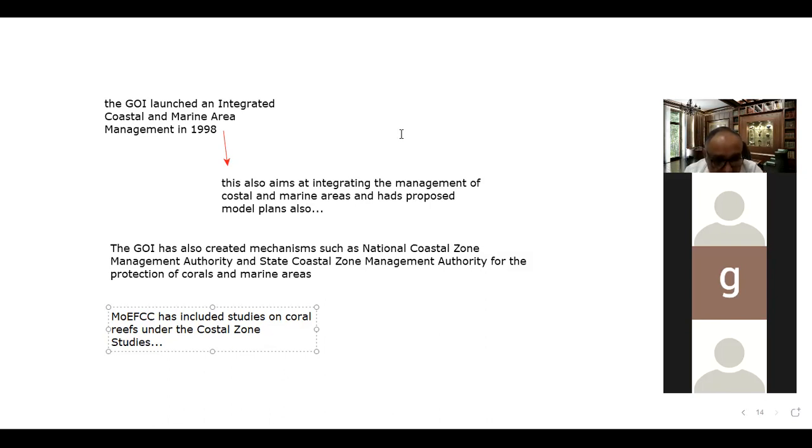And similarly, for the protection of the corals, or for the restoration of the corals, some other mechanisms, some technological measures should also need to be developed. Like there is one technology which is known as the biorock technology. So please Google about this technology. You can learn about this biorock technology. It is the technology which has been developed for the restoration of the corals.